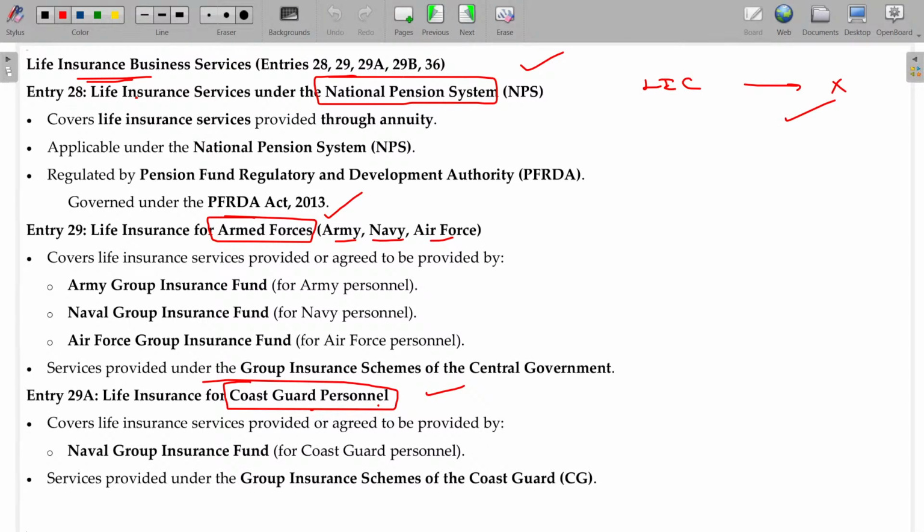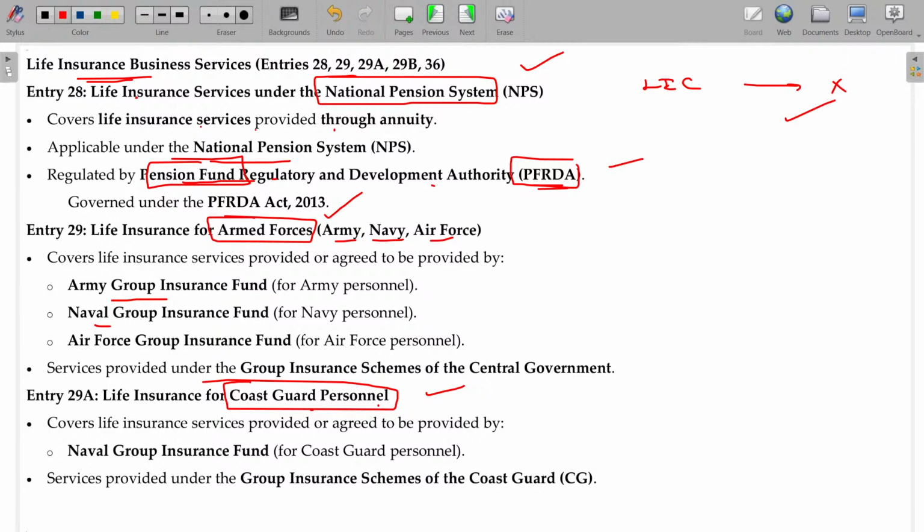You need not understand all the explanations and definitions here. Life insurance services provided through annuity under NPS, the Pension Fund Regulatory Development Authority, PFRDA, pension fund will also be exempted.